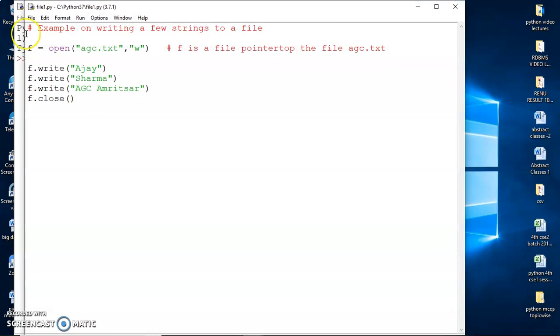So if I want to write some text into a file, this example would illustrate that. This first statement is opening the file. The open function is used here, which has two arguments. The first one is the name of the file, and the second one is the mode in which the file is to be opened. I'm using the W mode. That means I'm going to create a text file agc.txt. And if this file already exists, then its previous contents are overwritten and a new file is created. And here the variable f acts as a file pointer to the file agc.txt.